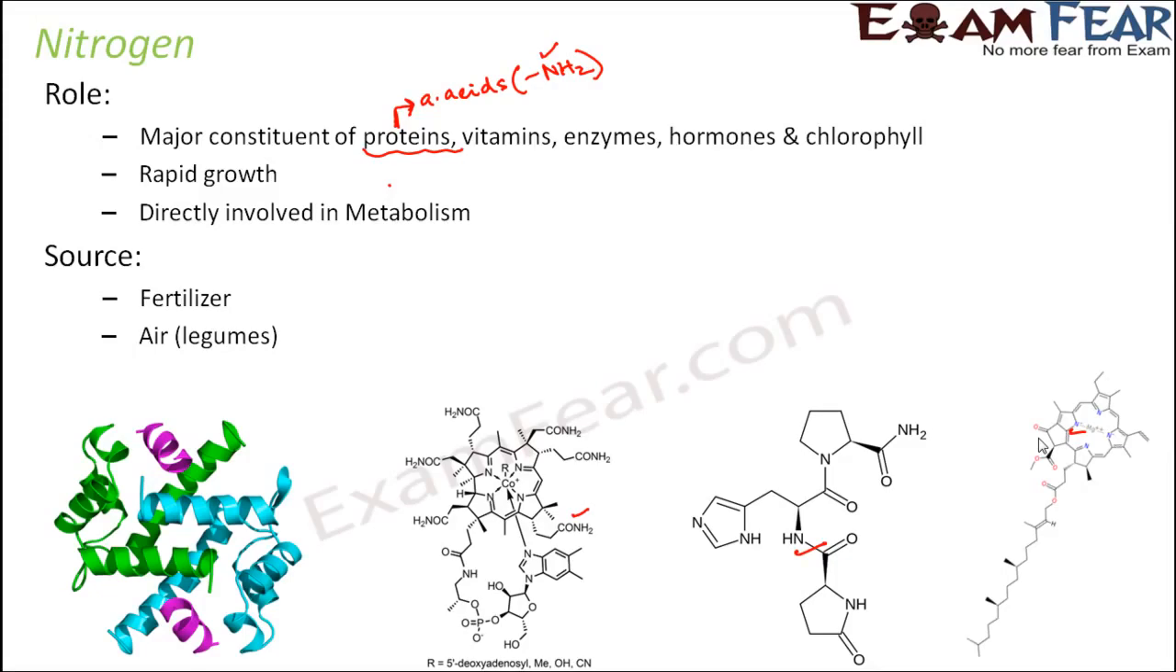Nitrogen is absorbed from the soil in the form of a nitrate ion, that is NO3 minus. So nitrogen can be absorbed in the form of nitrate ion, which is NO3 minus, or it can also be absorbed in the form of ammonium ion, that is NH4 plus. So these are the two forms in which nitrogen can be absorbed from the soil by a plant.